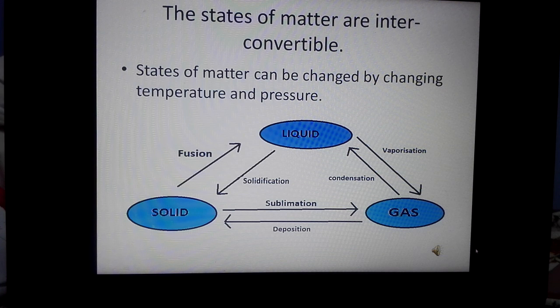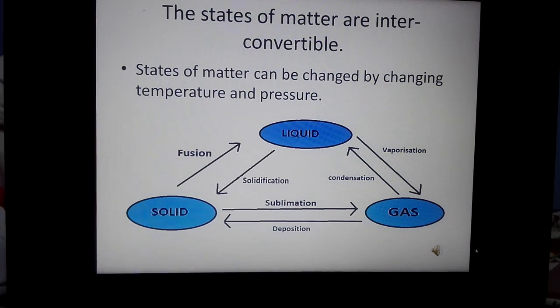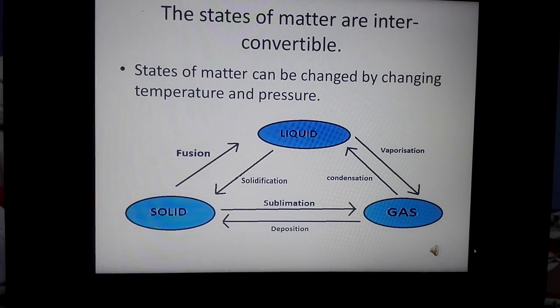Generally, the vaporization point and condensation point of any matter are the same. On the other hand, the melting point and freezing point are also the same.